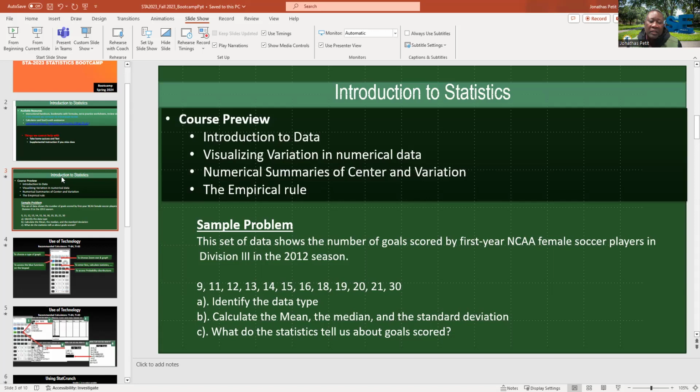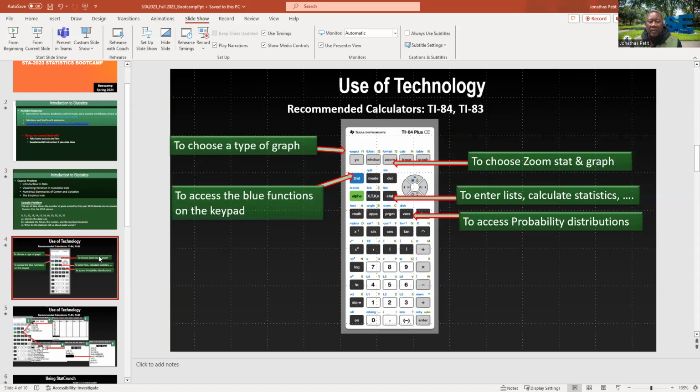It will be easy to work on with the help of your instructor, and coming here to the Learning Commons will help you with that as well. Before we solve this problem, let's go to the calculator. This is the recommended calculator, TI-84, TI-83.